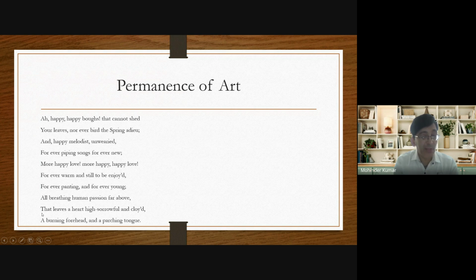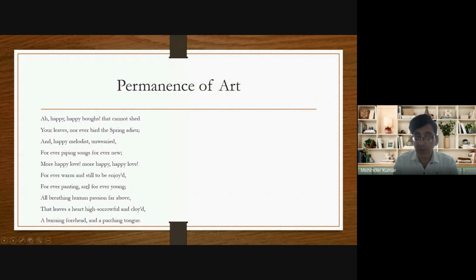And what happens? Then quarrels start between the lover and the beloved. And that is expressed through the next line, a burning forehead and a parching tongue. Parching means a dry tongue. When the lovers are satisfied with each other, they become indifferent, and then quarrels start between the lovers. So that's why John Keats wants to say that the love of the lovers depicted on the urn is better than the love of the real lovers in this world.